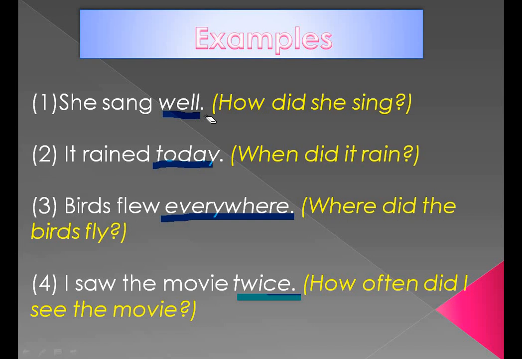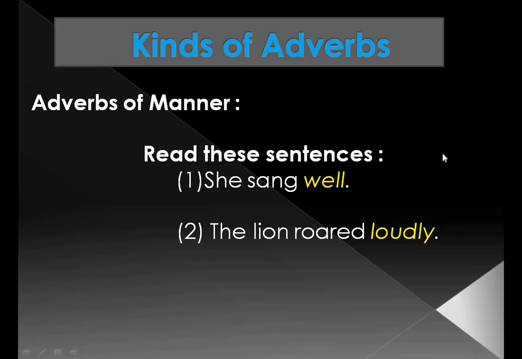Twice. So in these, the words well, today, everywhere, twice are the adverbs in the sentences. They answer the questions such as how, when, where, how often.